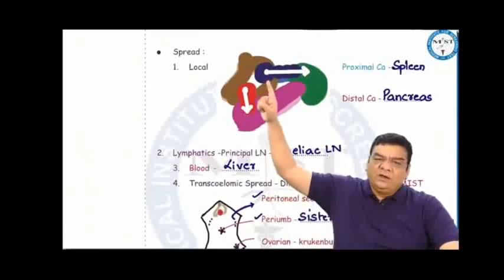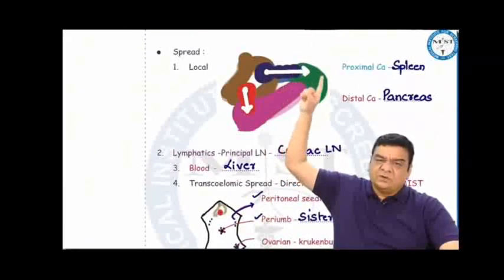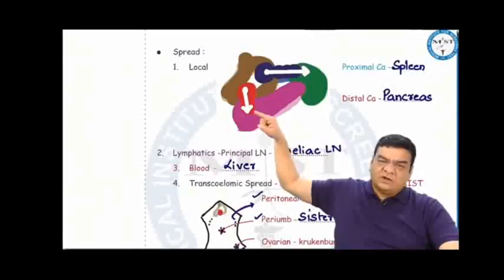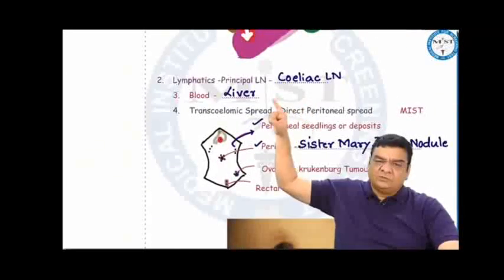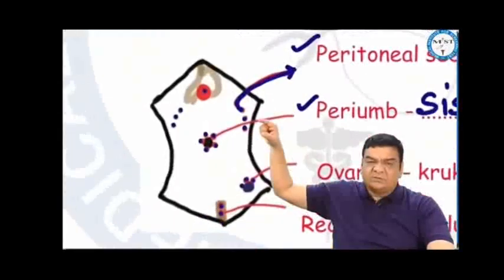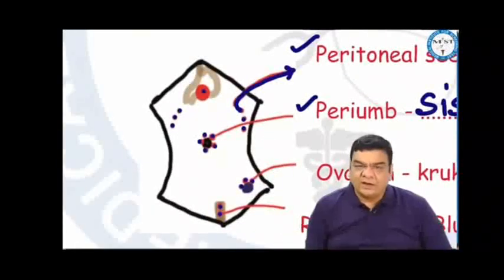Stomach cancer spreads locally. If it is a proximal stomach cancer, from mucosa, submucosa, muscle, serosa, it can go into the spleen. For distal gastric cancers, mucosa, submucosa, muscle, serosa, into the pancreas. Through lymphatics, principal lymph node is celiac lymph node, and through blood, it most often goes to the liver. Stomach cancers can even spread transperitoneally, though ovarian cancers more often spread directly into the peritoneal cavity.